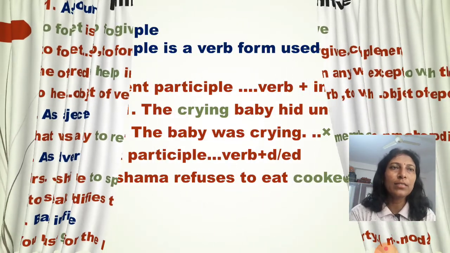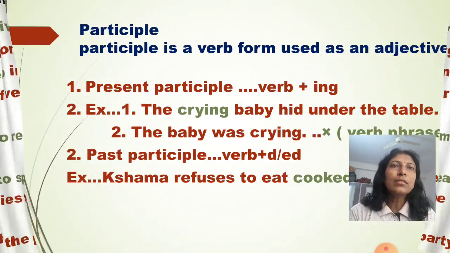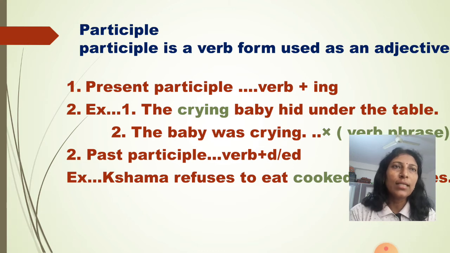Now we'll see participle. Participle is a verb form used as an adjective, and gerund is the verb form used as a noun. First of all, we'll see participle used as an adjective. It is of two types, present participle and past participle. Present participle means the ing form of verb.